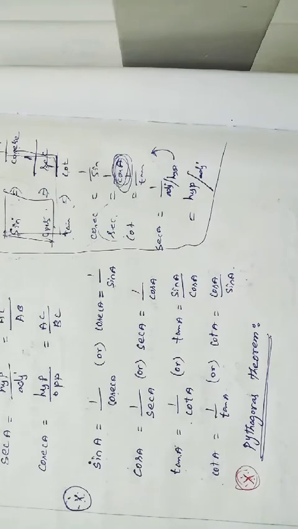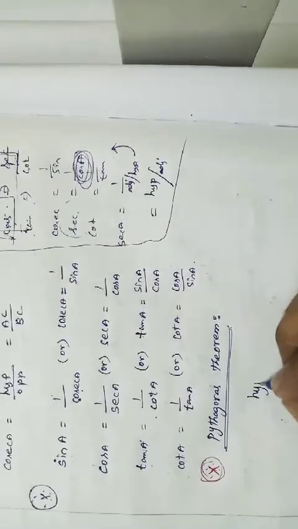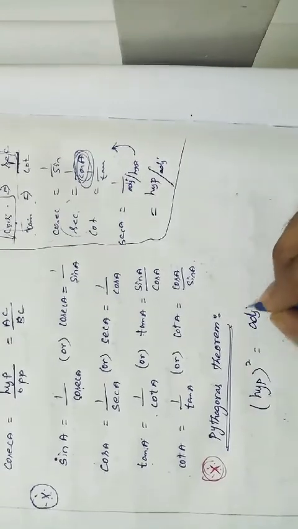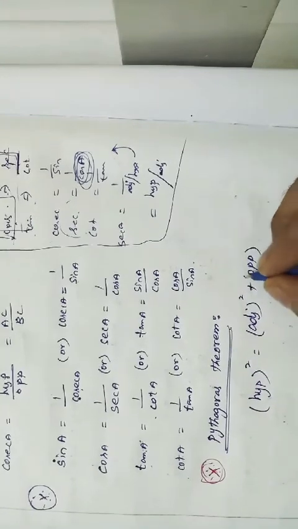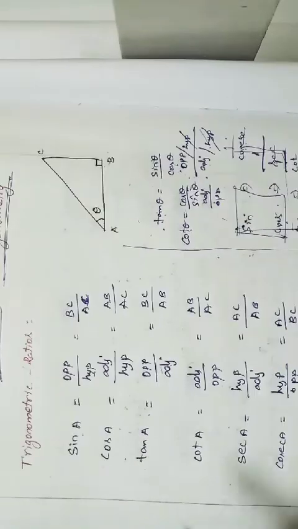But in this chapter, what words are we going to use? Adjacent and opposite side. So hypotenuse square is equal to adjacent square plus opposite square. Understood?